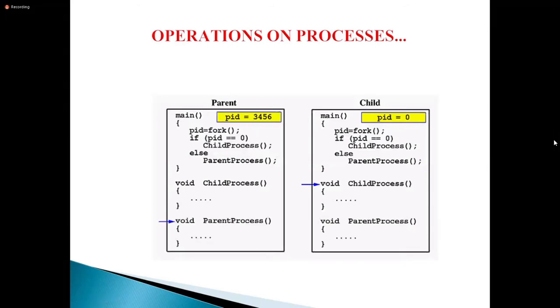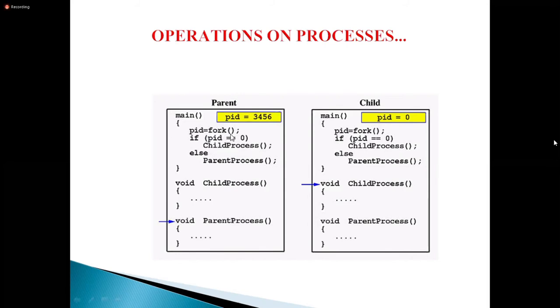Even in the program, see what I said: when you create any child process, except for the PID, the process ID, everything else is the same. Let us see what the program is saying. See, void main, fork creates the child process.